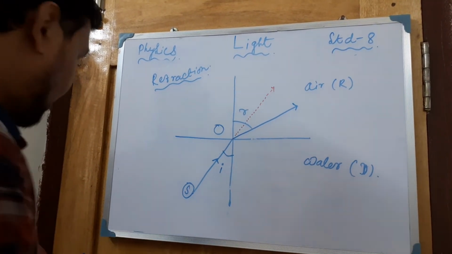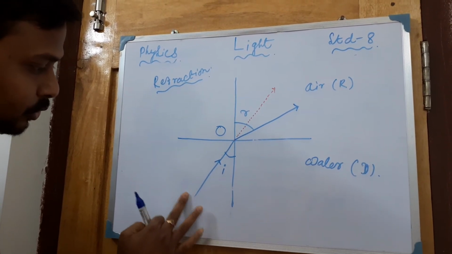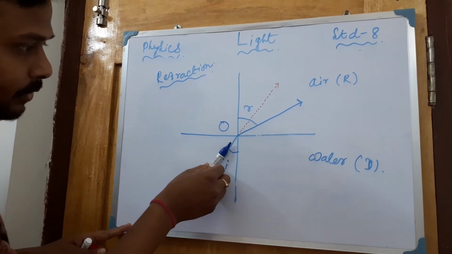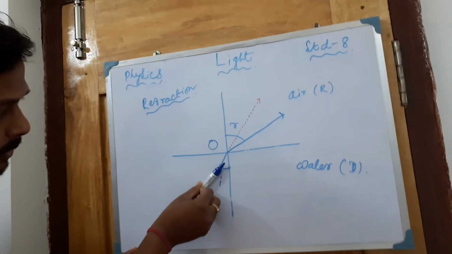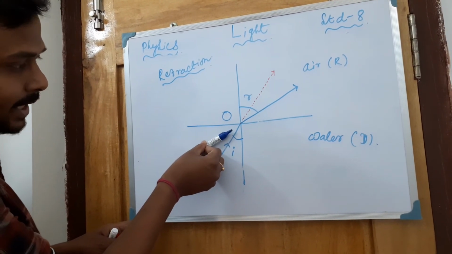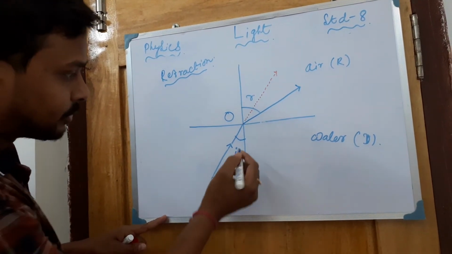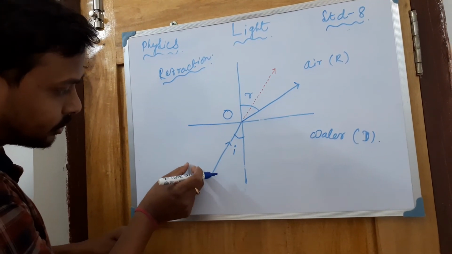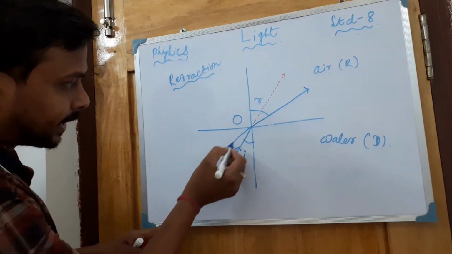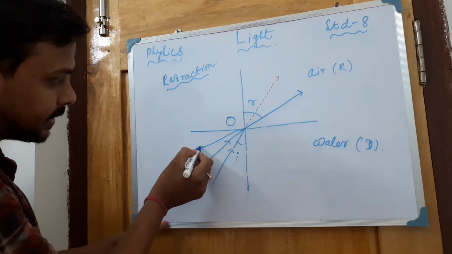Now one question I will ask you. First of all, maybe the ray of light is coming from the source here and it is going in this way. Now you are changing the position of the source. Can it be possible that the ray of light will come down in this way? I mean you are changing the position of the source in this way, so the ray of light is here now, this is the incident.